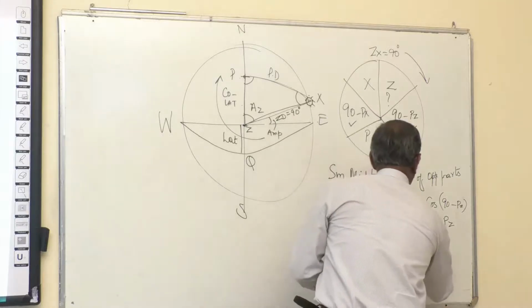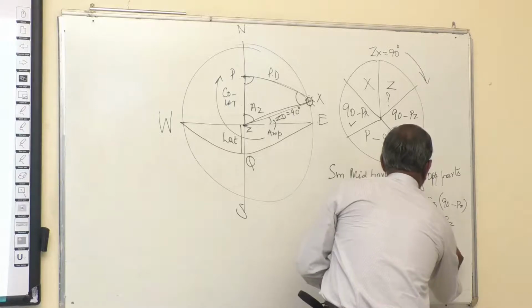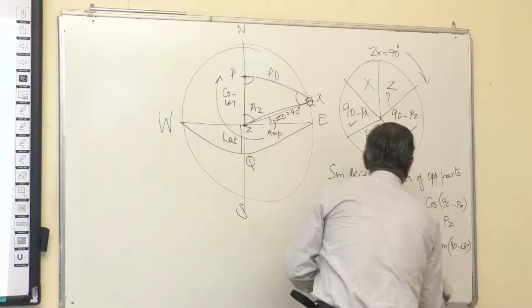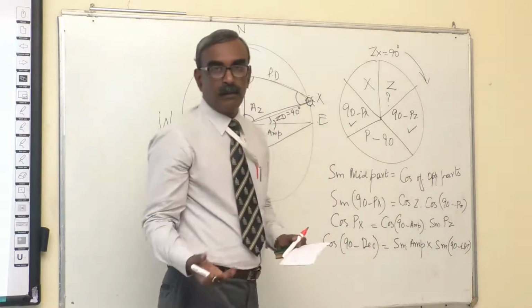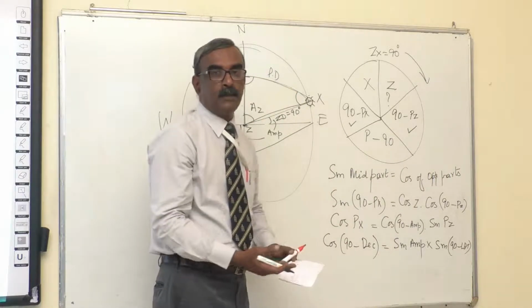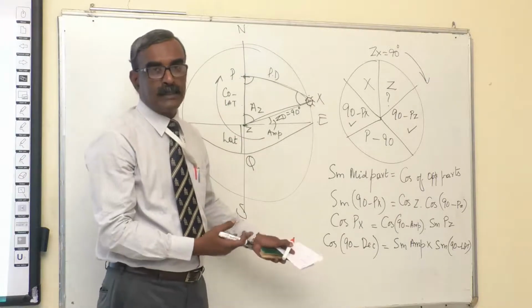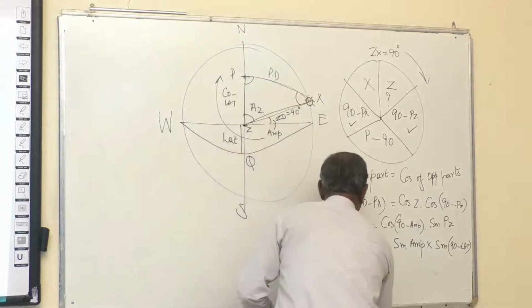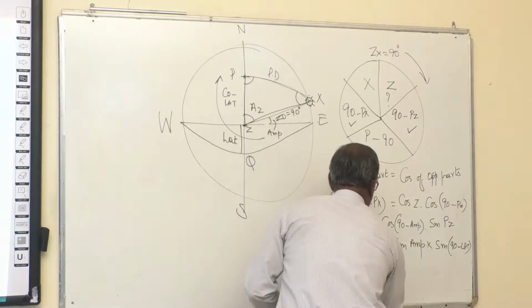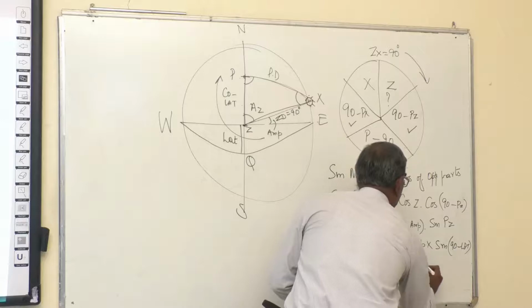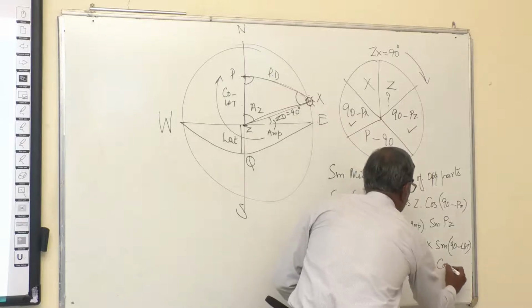Then Pz can be written as 90 minus latitude. Once again, apply the same principle. 90 minus an angle, when the cos is there, it will become sine. So it becomes sine declination in this case. Here it will remain sine amplitude, and here it will become cos latitude.